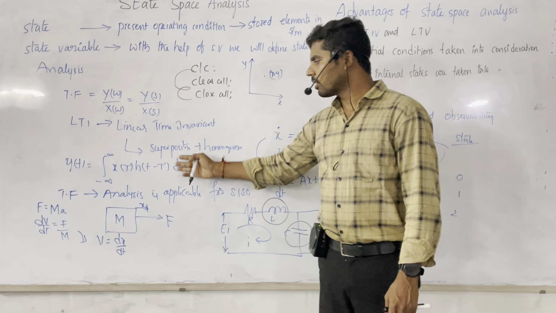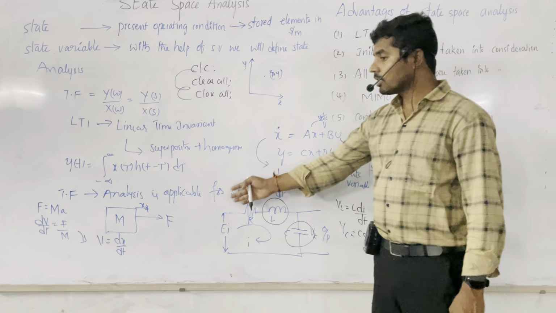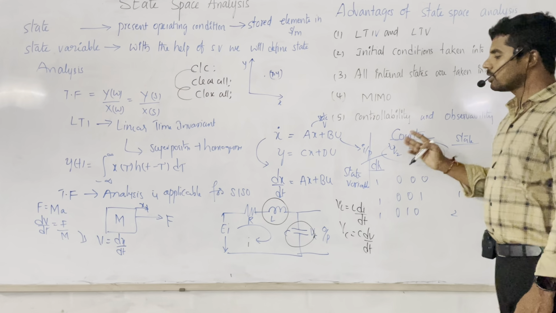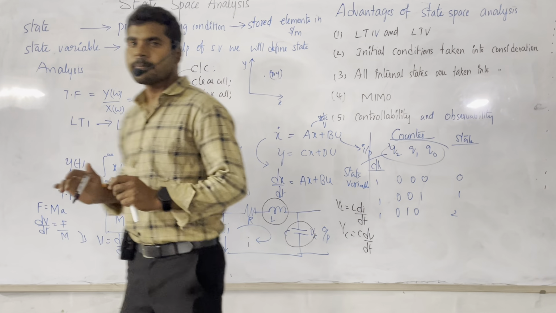So what is meant by transfer function? How do we represent the convolution formula, and what are the advantages of state space analysis? This is just a brief introduction about state space analysis.